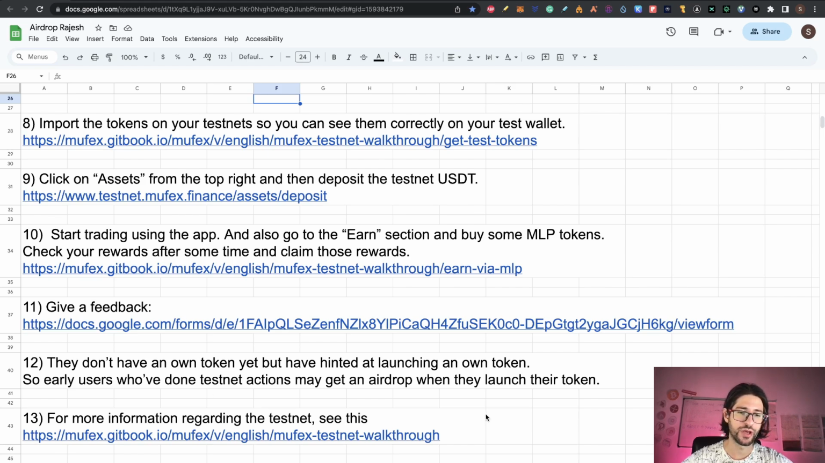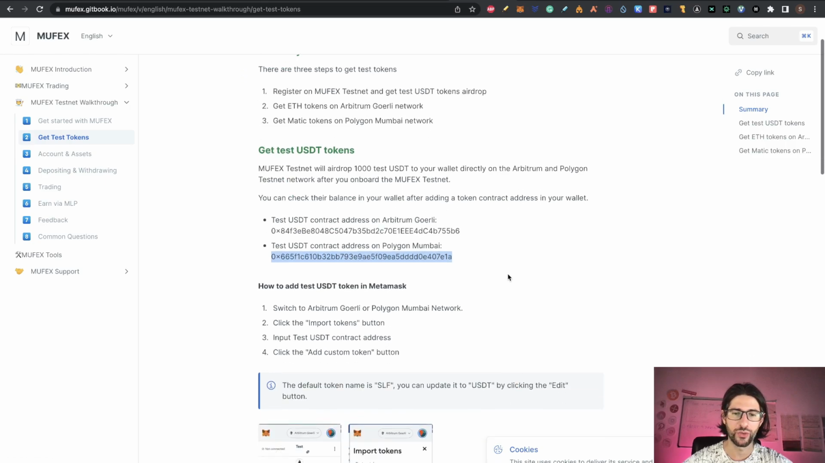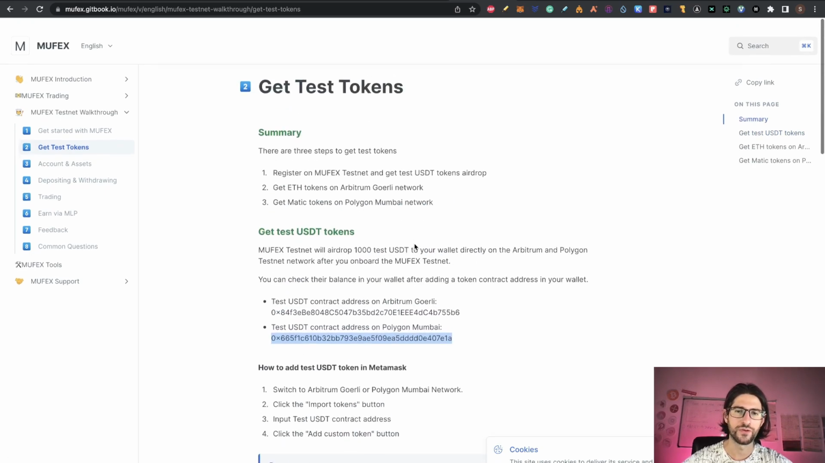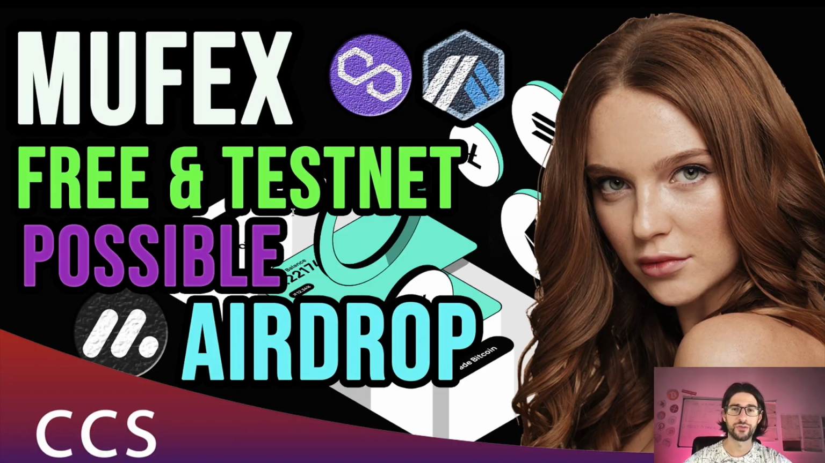And for more information regarding the testnet, you can see this link that I already mentioned and we have been using here. Everything is explained in detail here with images too. So if you have any issue from everything that I have been showing, go to the official Mufex link and you are going to see everything in detail. Guys, that is all for this airdrop, a possible free testnet airdrop, really directly to the point.